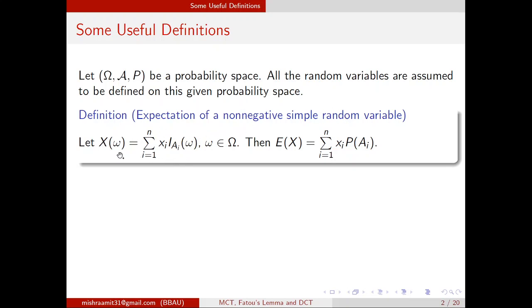The expected value of X is defined as, and it is denoted by E[X], which is nothing but the summation of x_i times the probability of A_i. This is the expected value of X.